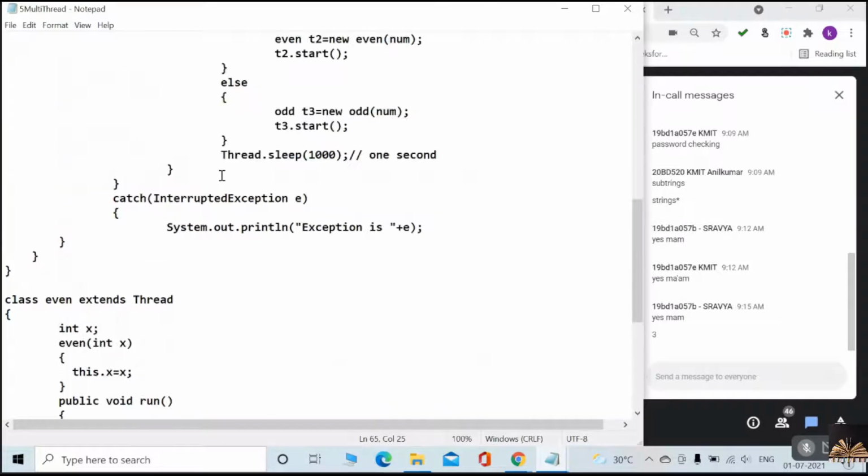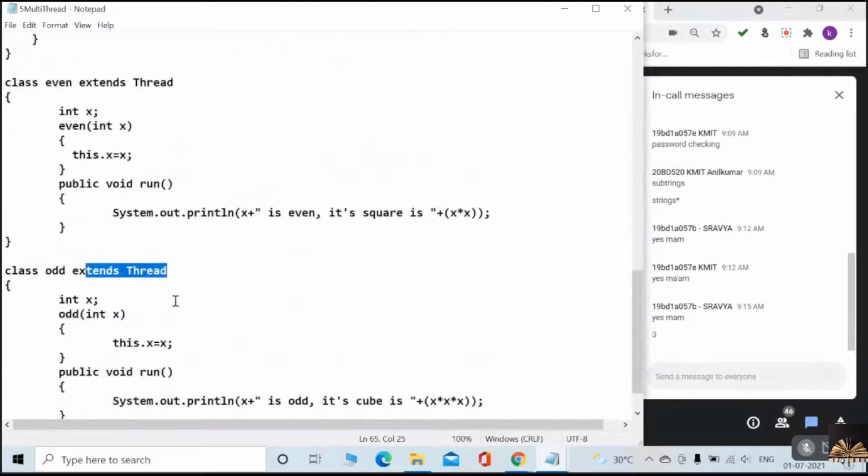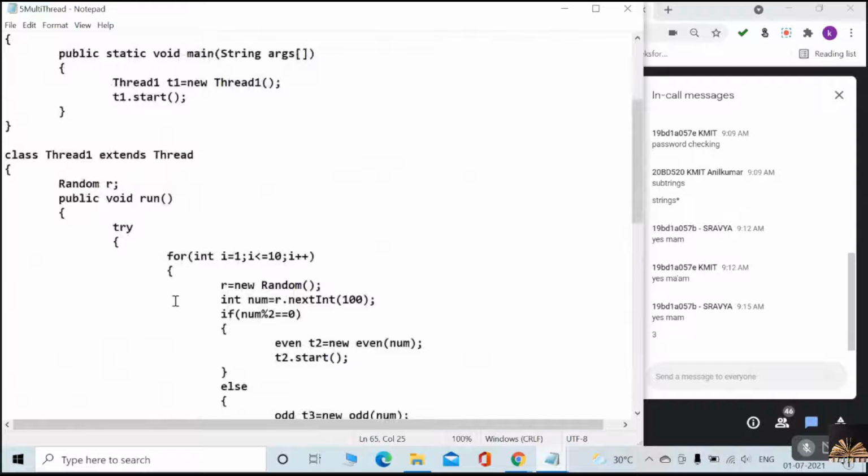So these are the 3 threads we have: thread 1, even, and also odd. And what is happening in thread 1? You just look at that.